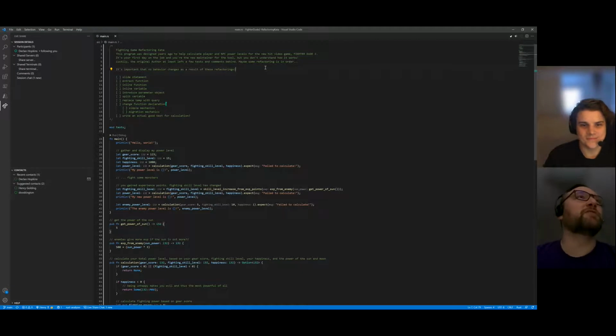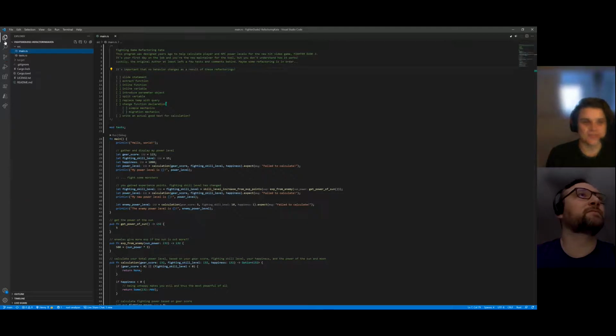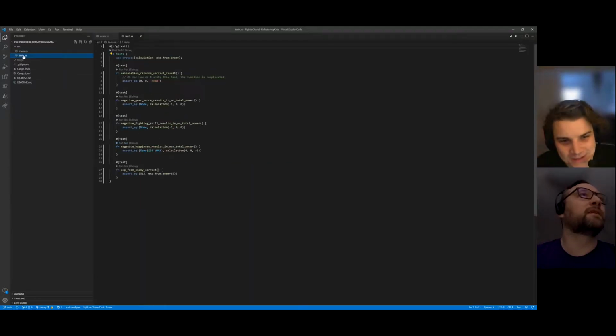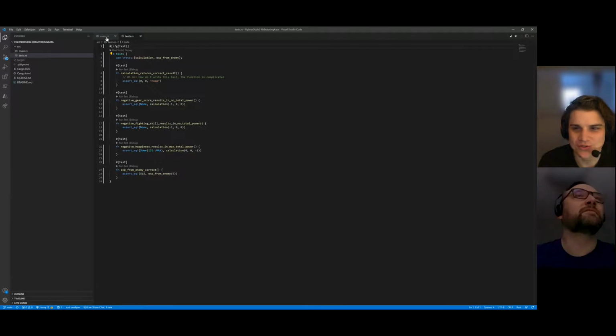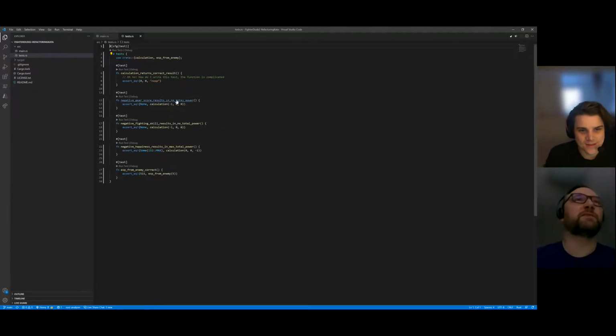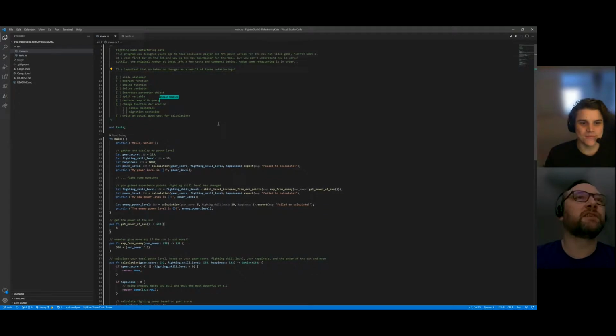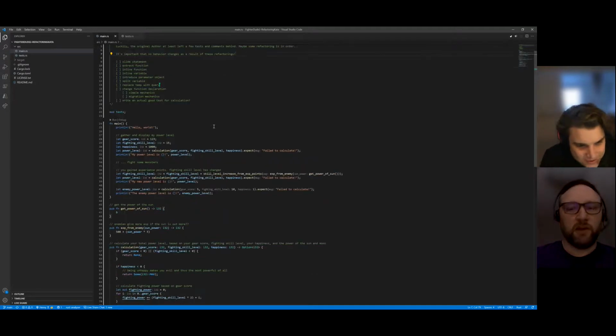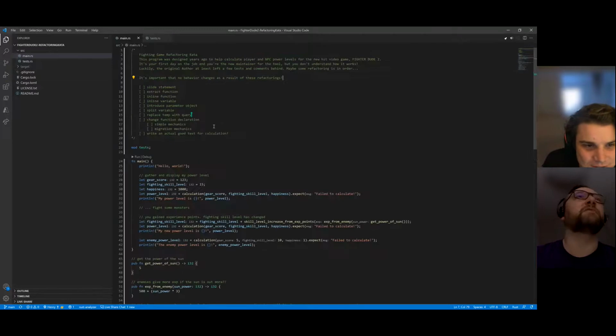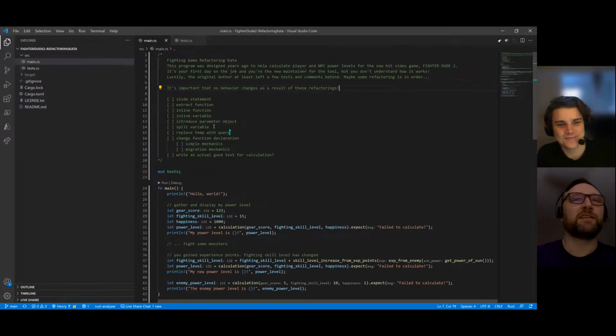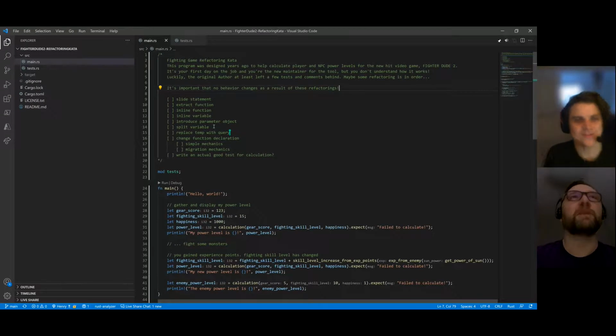Where should we start? Should we try and find the tests? Yeah, let's start by finding the tests and making sure we can run them. Also, we could do with a zoom level or two in your editor. Oh, of course, sorry. Do you know how to do that in VS Code? I believe it's Control plus and minus. Oh, there we go. Control mouse wheel was not doing it for me. Is that good? Yep, one down, I think that's good. Okay, cool.